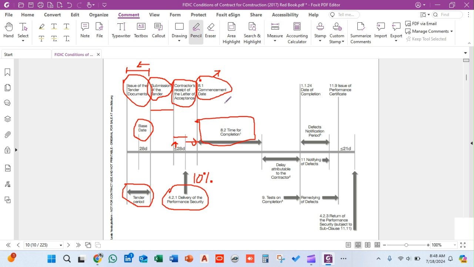Let's say it is 1 year. This 1 year has been allowed for the contractor for the completion of the project.